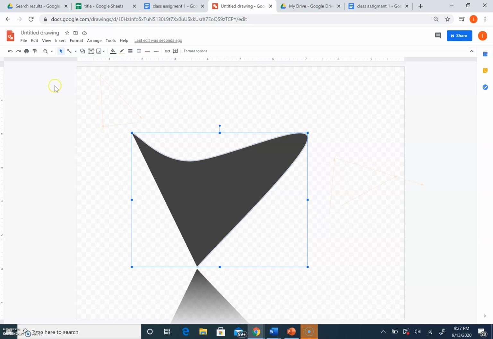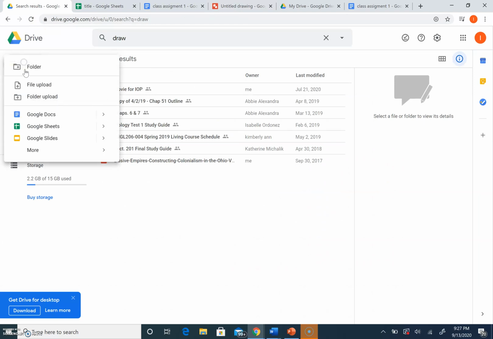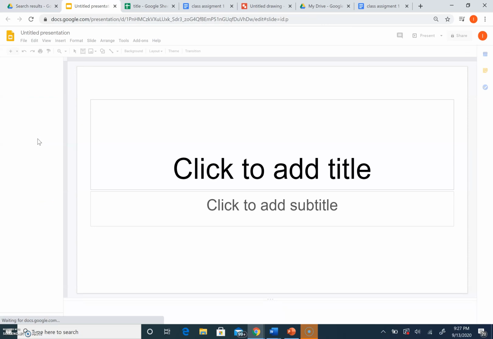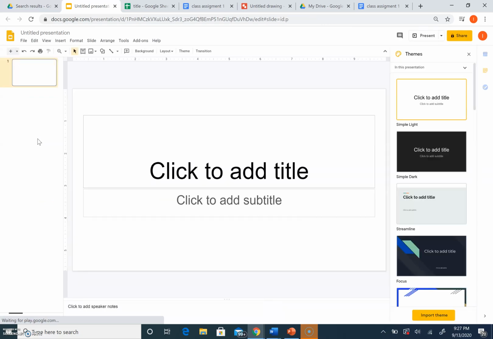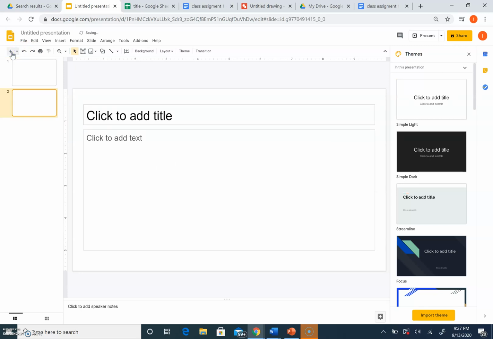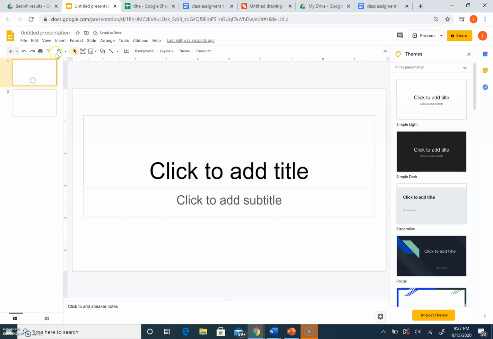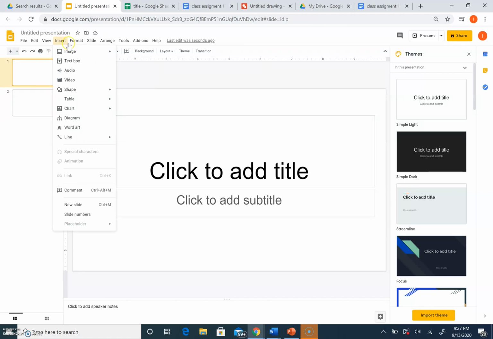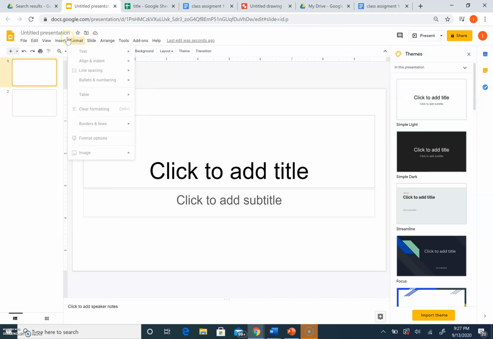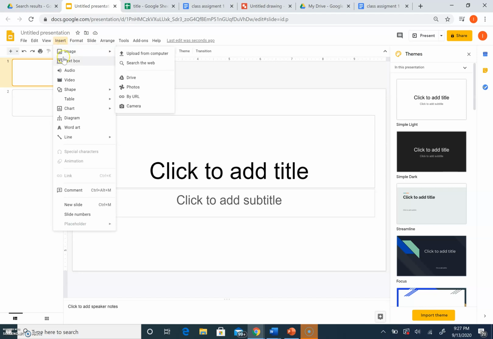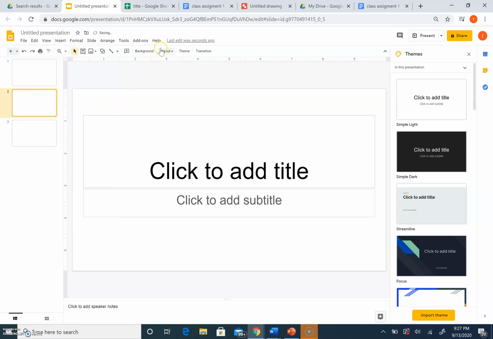Then the next thing I'm going to show you how to use is Google Slides. In Google Slides, there's different ways to get there. You can go through like I just did. This is where you can create a new slide by adding this. And here you can insert, and then you can actually insert images, text box, audio, shape, diagram, line, a bunch of different options. This is also where you can enter another new slide.